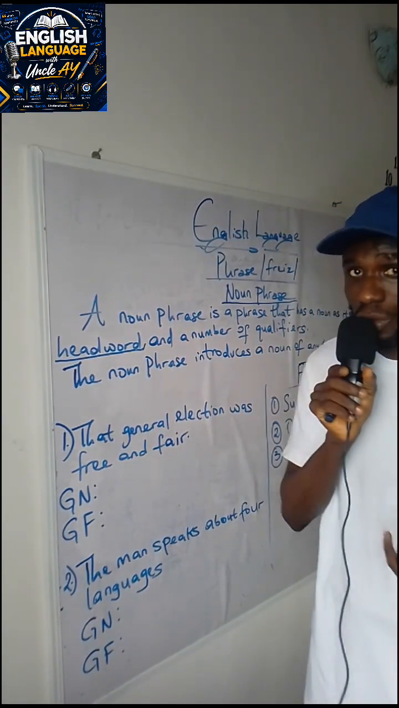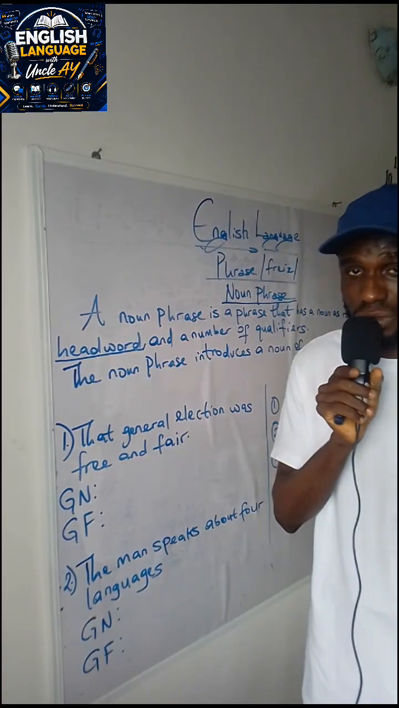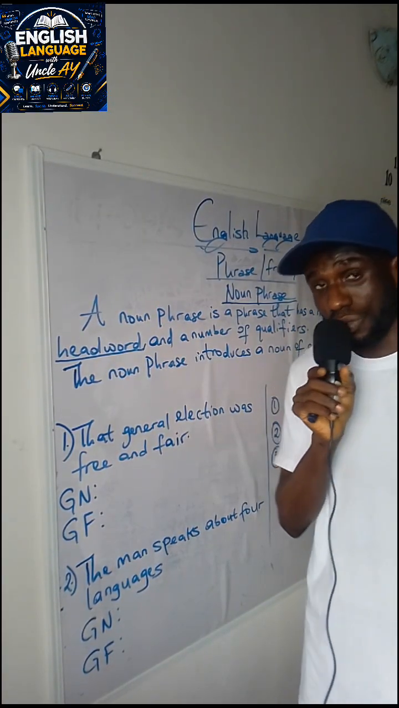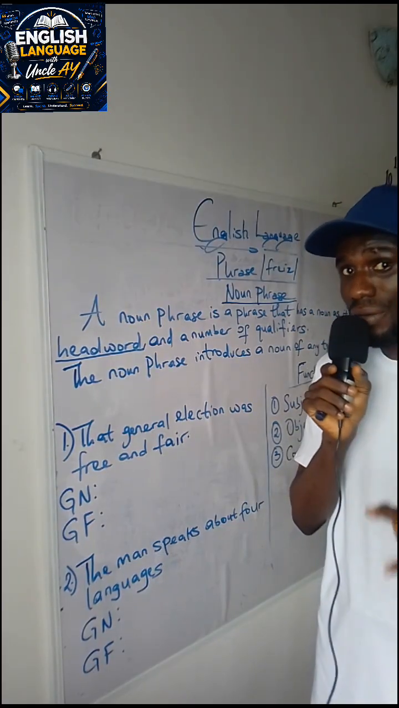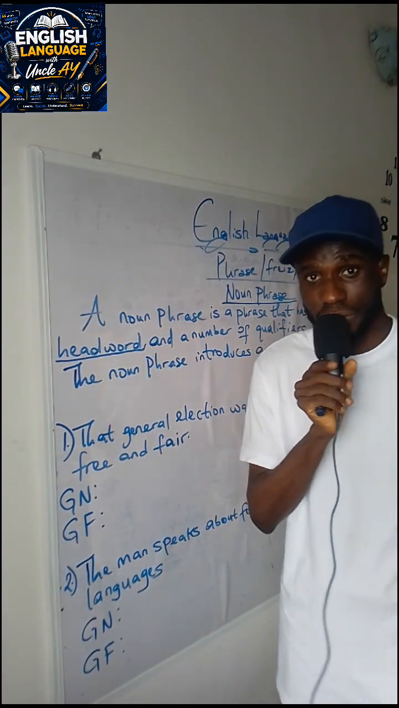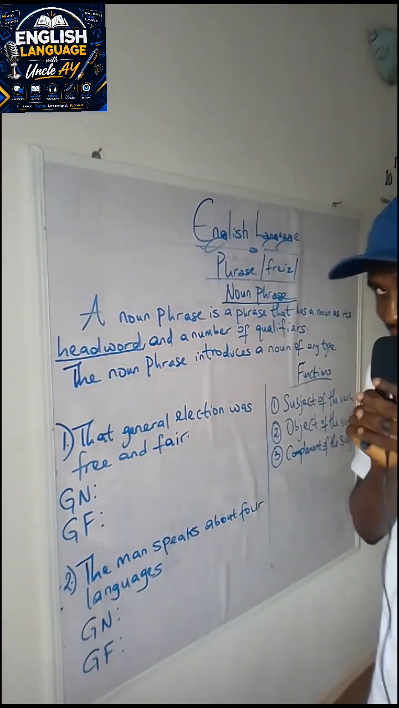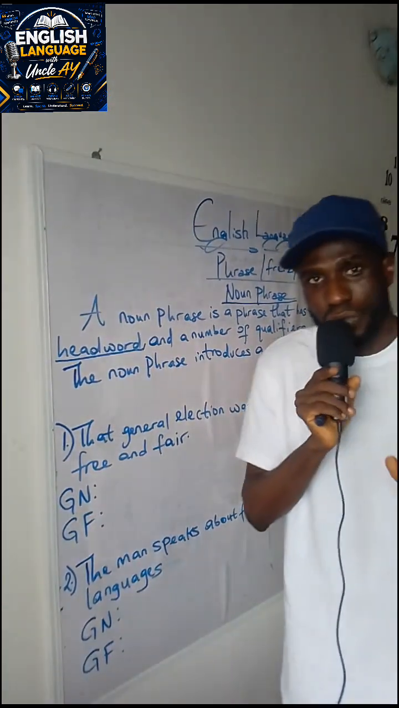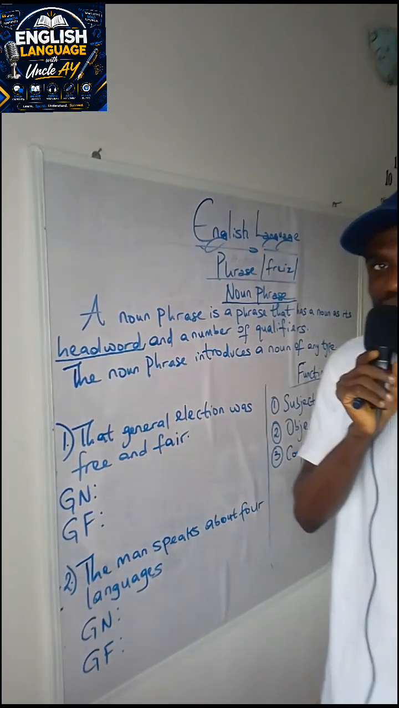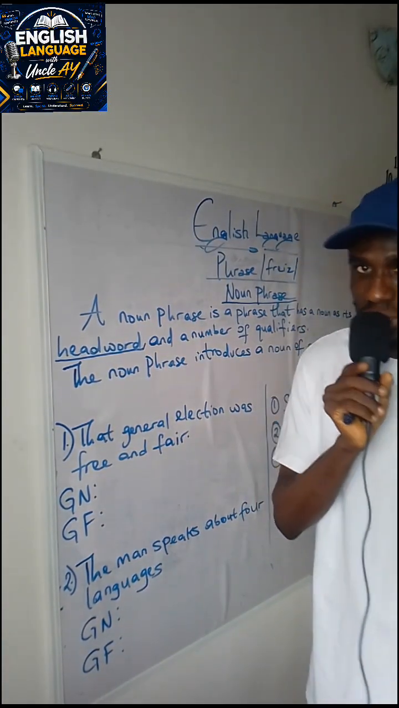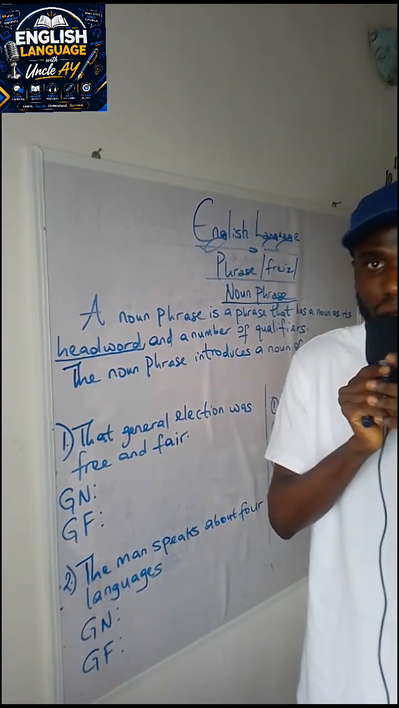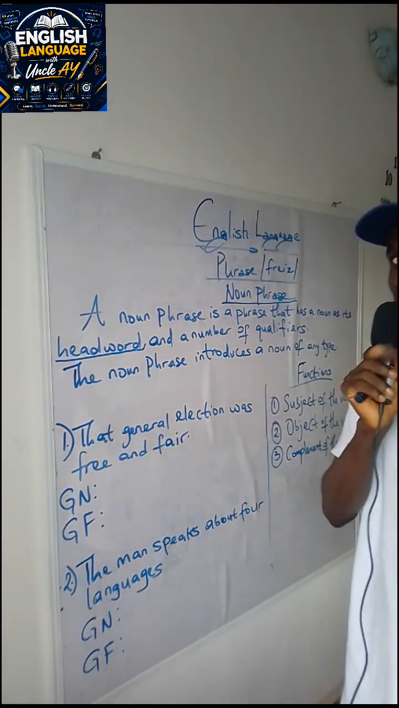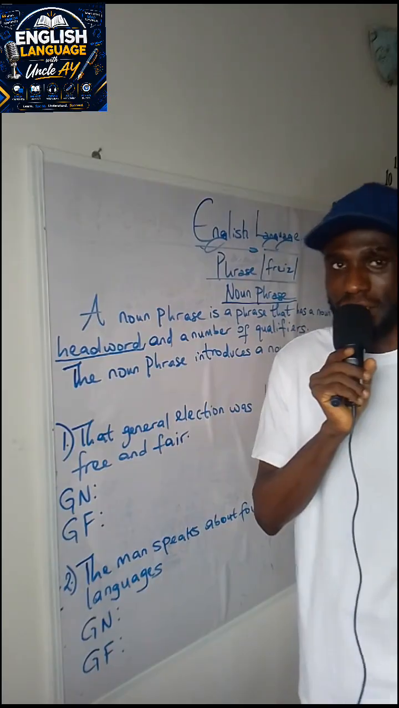And then we have the noun phrase, we have the adjectival phrase, there's the verb phrase, there's the adverbial phrase, there's the prepositional phrase, there's the gerund phrase, which are also called the verbal nouns, and then finally there's the participial phrase. But today we'll be looking at the noun phrase. And then the big question is, what is a noun phrase? A noun phrase is a phrase that has a noun as its head word, and of course a number of qualifiers. A noun phrase is the one that introduces or points out a noun of any type in the sentence.